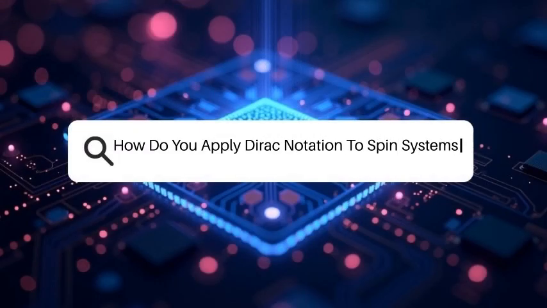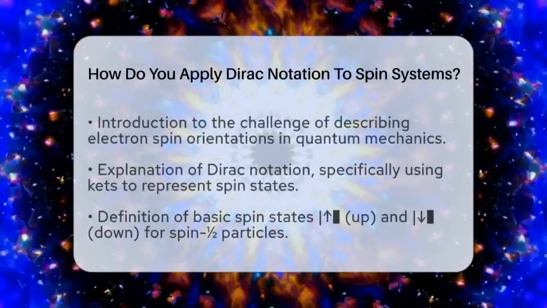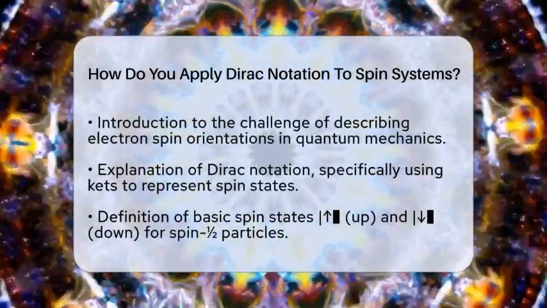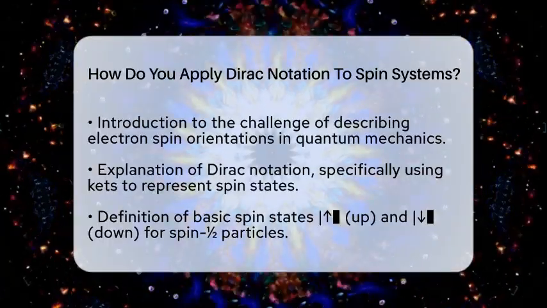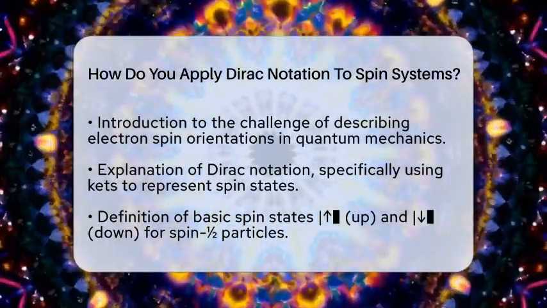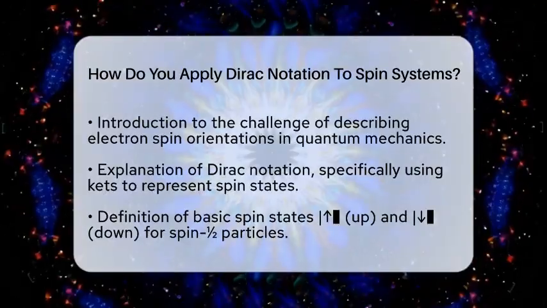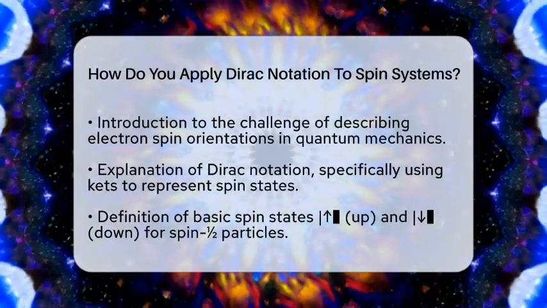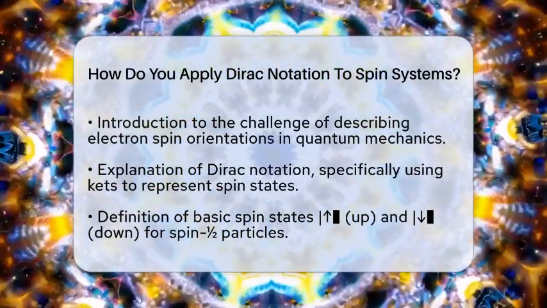How do you apply Dirac notation to spin systems? Imagine trying to describe the tiny magnetic compass inside an electron. How do we write its orientation in a way that makes sense in quantum mechanics? That's where Dirac notation comes in.